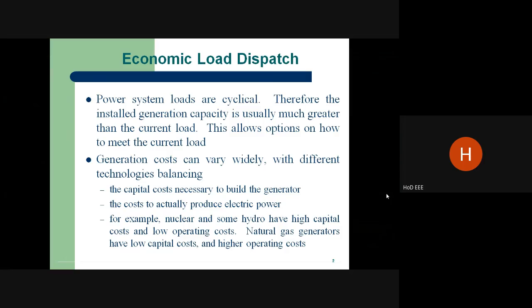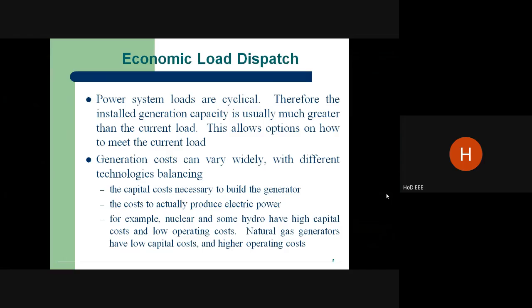So there are two major types, the conventional type and the non-conventional type. Even within the conventional type, it depends upon the power plant. The power plant may have different capital cost, different maintenance cost, different generation cost.